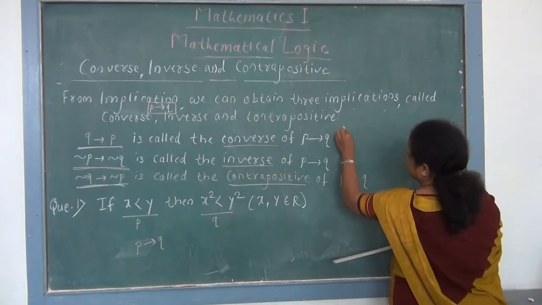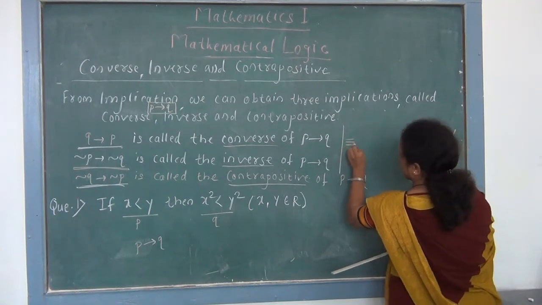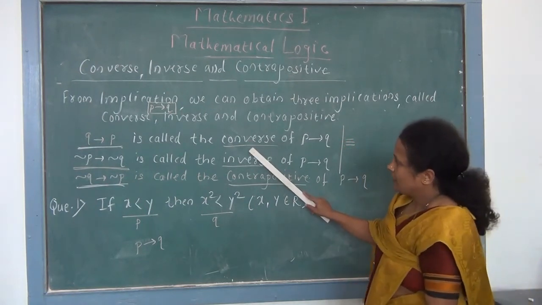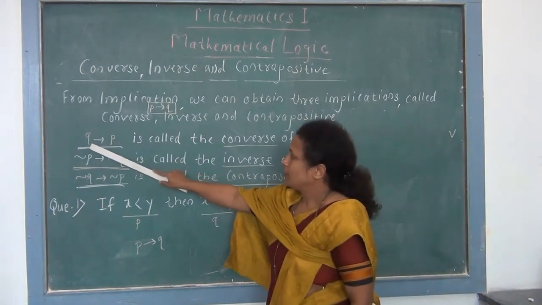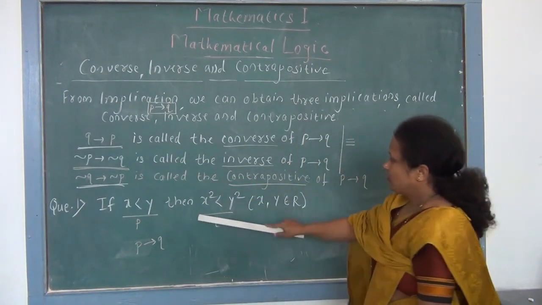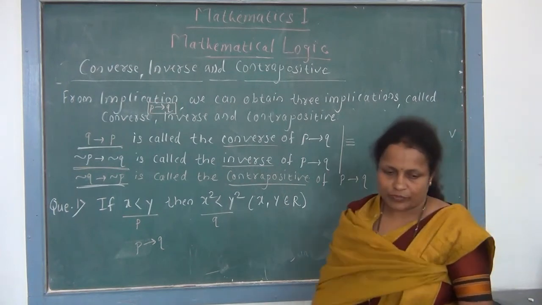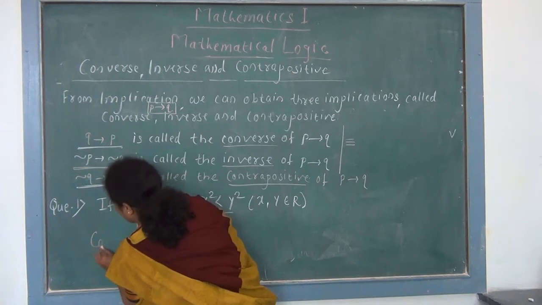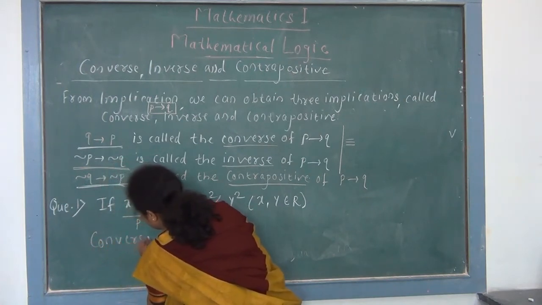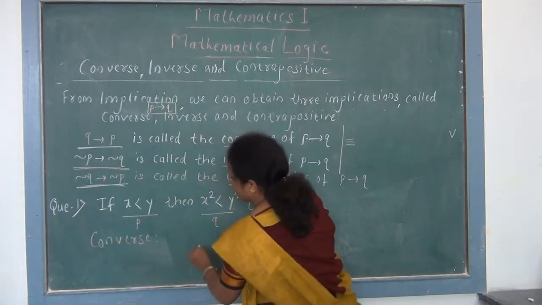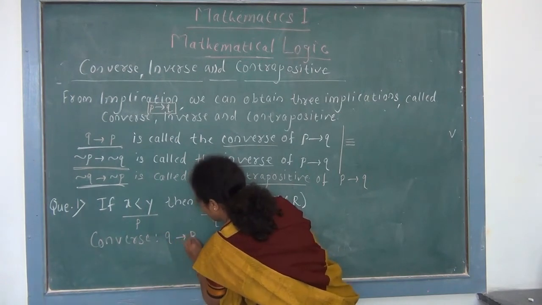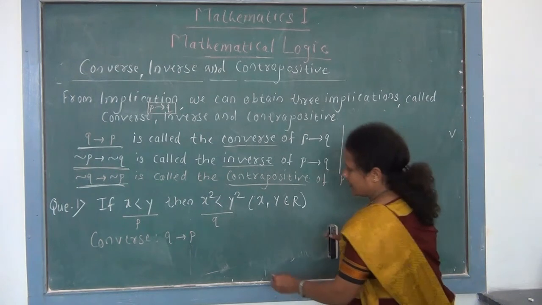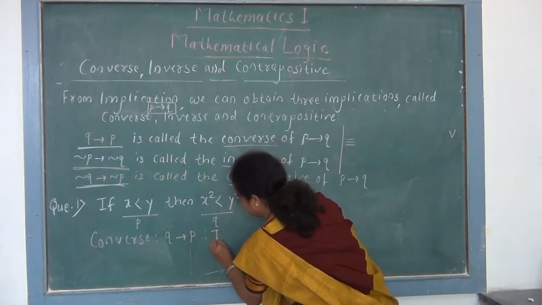So first we write the converse. Symbolically the converse is denoted by Q implies P. So the converse of this statement we write as: first the symbolic form of the converse, Q implies P, and for this Q implies P, first we write our connective, that is if.